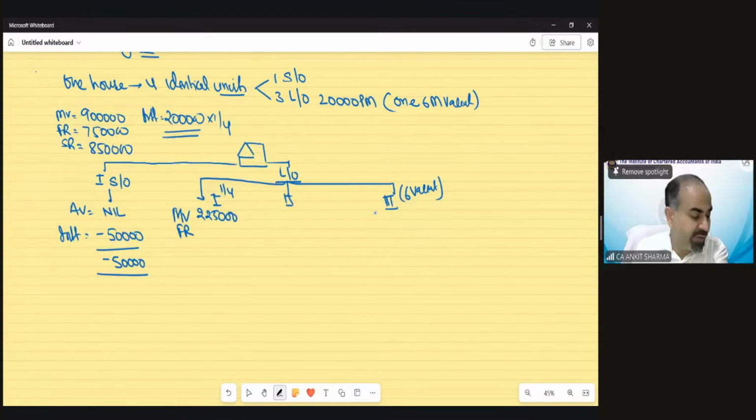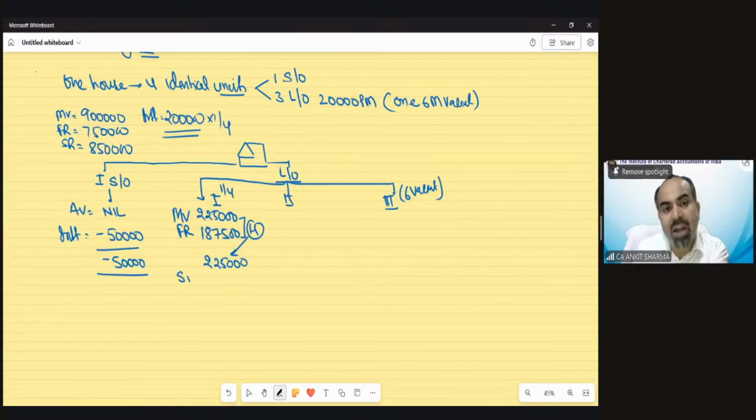Fair rent would be 1/4, 1,87,500. So whichever is higher, that would be 2,25,000. Now that higher needs to be compared with standard rent. 1/4 of standard rent would be 2,12,500. And the provision says whichever is lower we need to take.